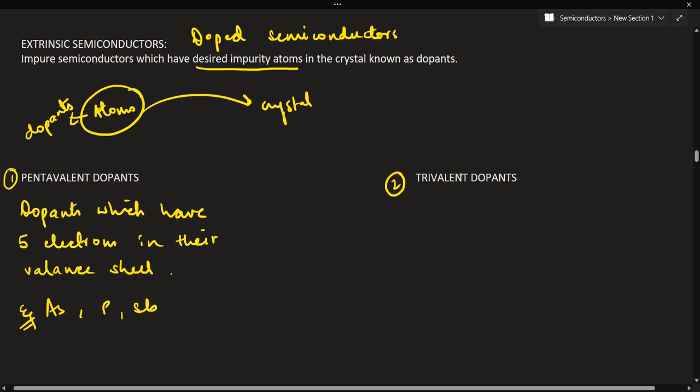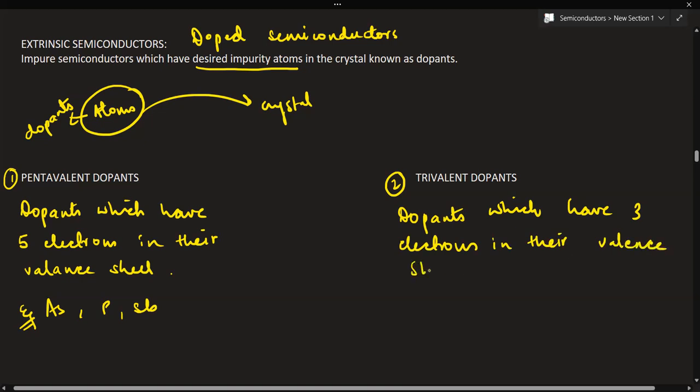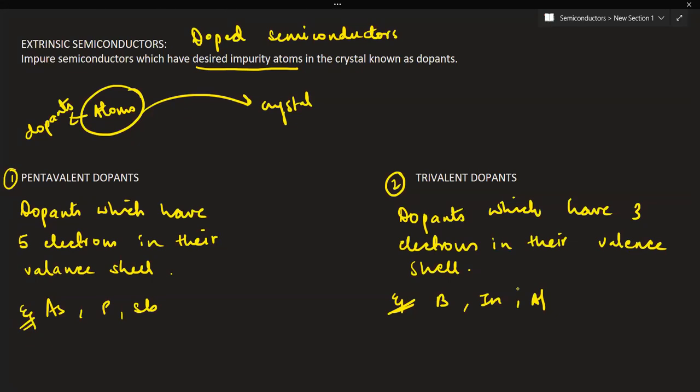Whereas in case of trivalent dopants, the dopants have 3 electrons in their valence shell. These are called the trivalent dopants. So example, from your chemistry, you can figure out boron, indium, aluminium, this whole group of elements. These have the valence electron as 3. So these are the trivalent dopants.